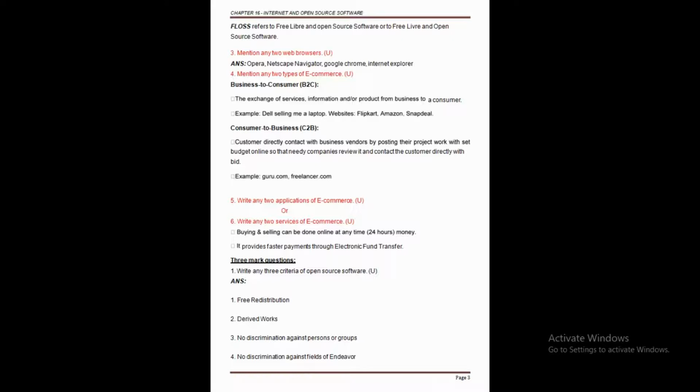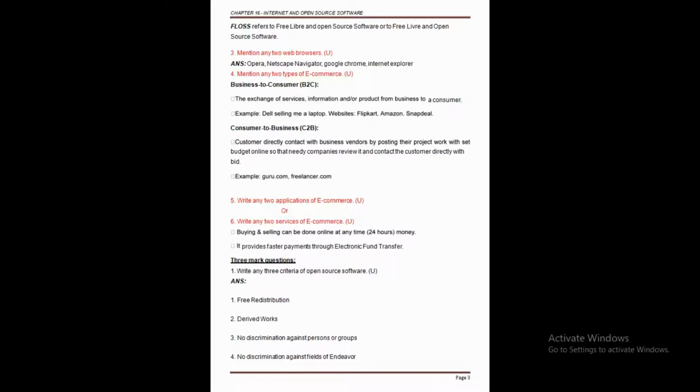And we know that FLOSS is also software, but which category does it properly come under? It is both free software as well as open source software. Clear this point here? We know the meaning of free software as well as open source software, and that is called FLOSS here.